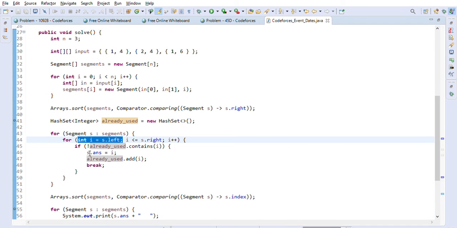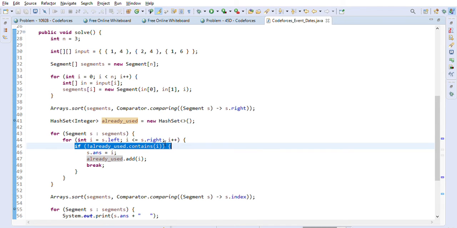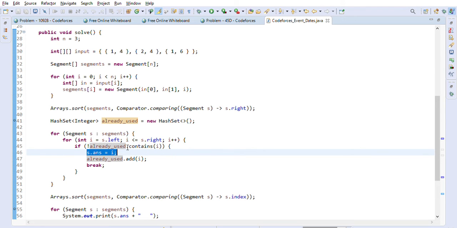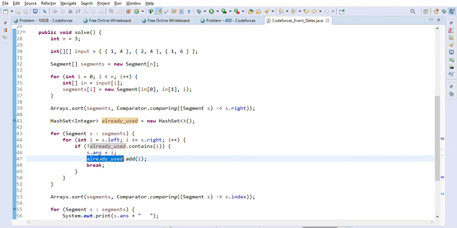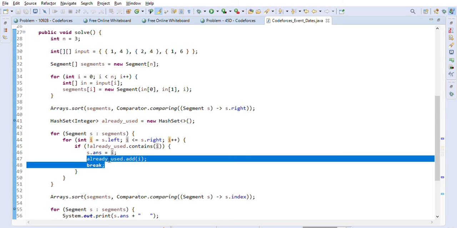Once we find the first available date, which is not used, we will put that into the answer of the segment, and add it into the alreadyUsed set, and break out, because we already found the date for that segment. Then we will keep looking for the next segment after that.